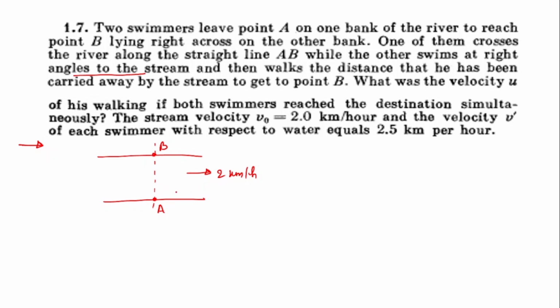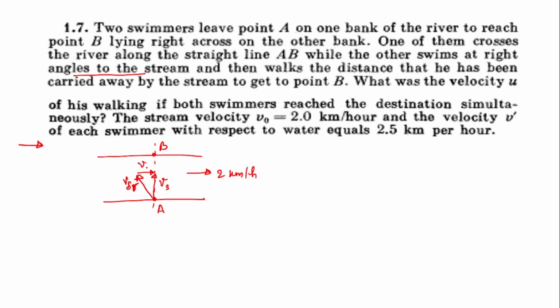Now the first swimmer started from A and reaches B along the straight line AB. This means that he must have headed in this direction, and this should be the velocity of the swimmer with respect to the river. Now the river velocity will add to it and this will give you the absolute velocity of the swimmer.